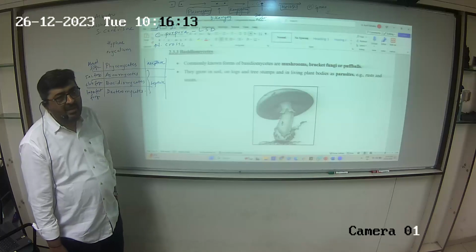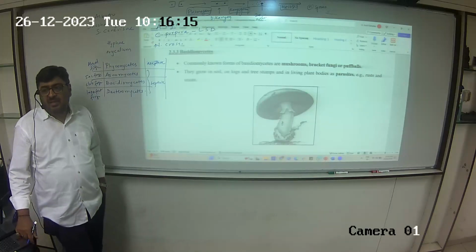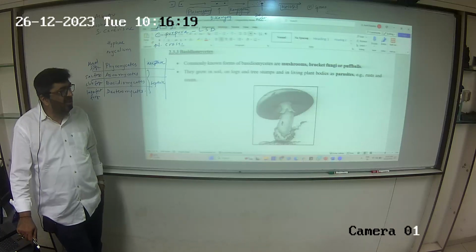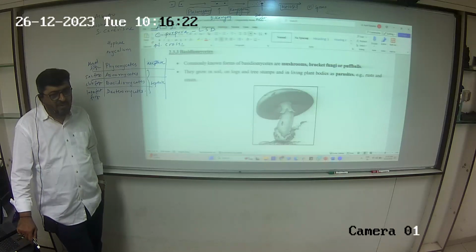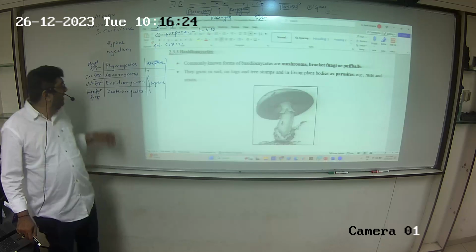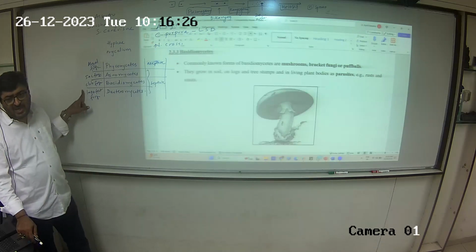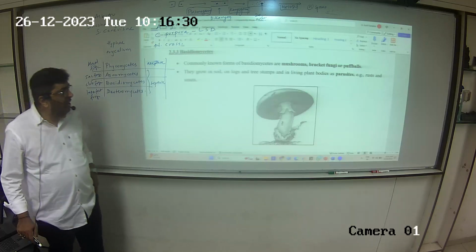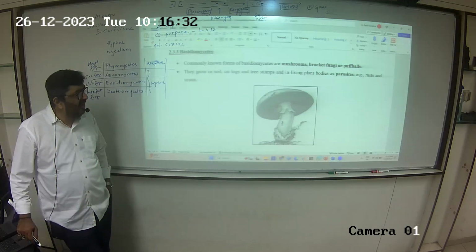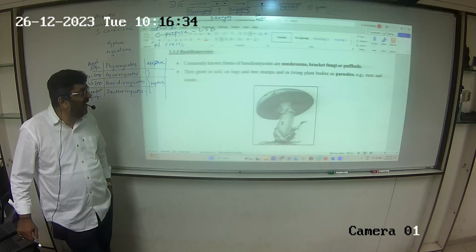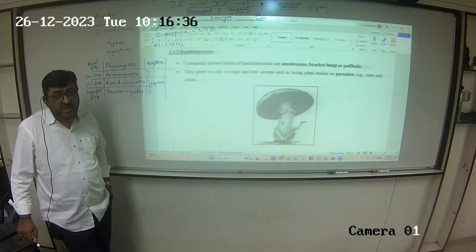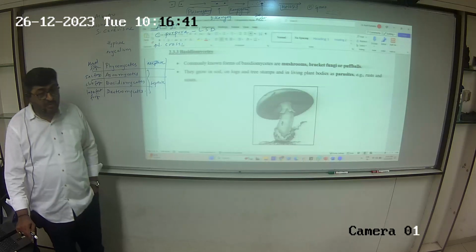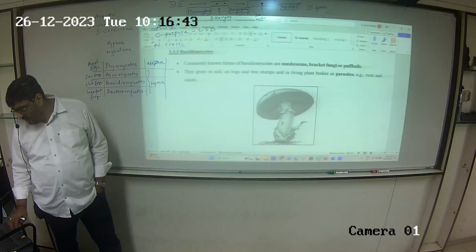The third one, class Basidiomycetes. Common forms of Basidiomycetes are mushrooms, bracket fungi or puffballs. It's called club fungi. They grow in soil, on logs, tree stumps and in living plant bodies as parasites. Rust and smut. Rust, wheat rust, Puccinia. So the disease is rust.